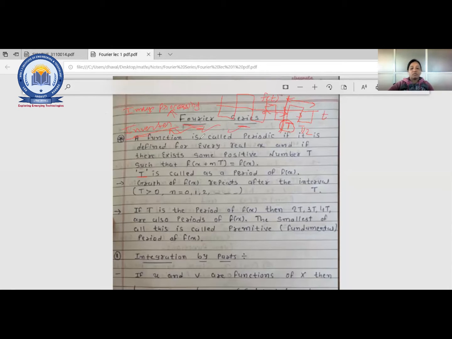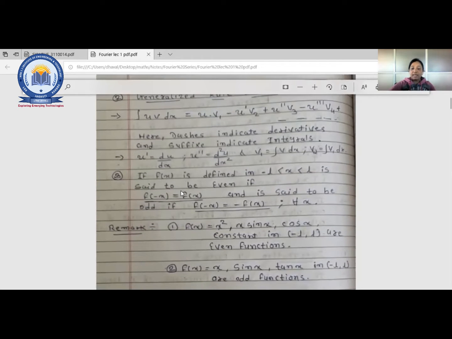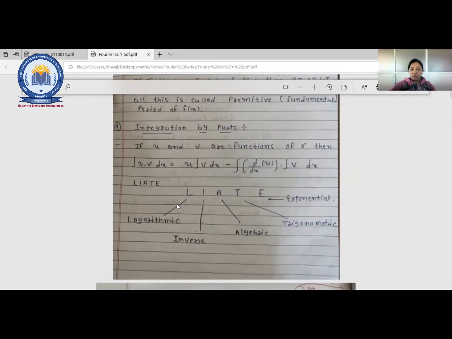Whatever the basic concept of Fourier series is, that must be known to you. Before starting the Fourier series, you must know one concept, that is integration by parts. In the last lecture when we saw integration, I told you about integration by parts and the general rule of integration. I gave 3 examples, and many students have solved them. We'll quickly revise integration by parts and the general rule, and then move to the definition of Fourier series.